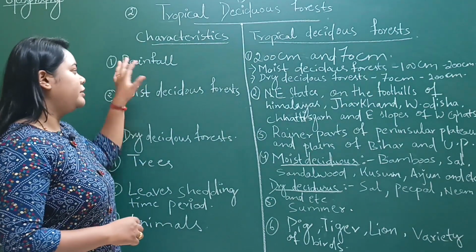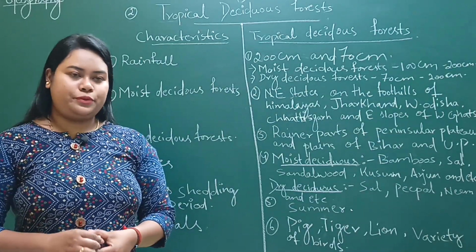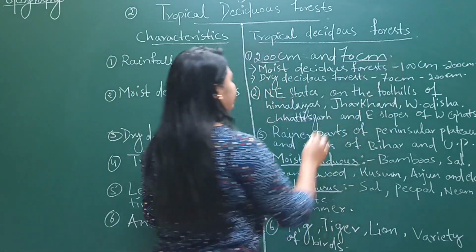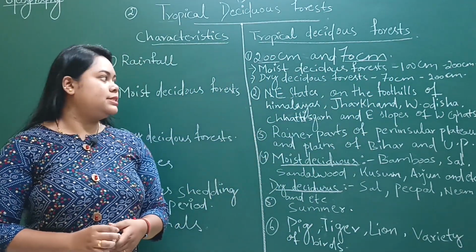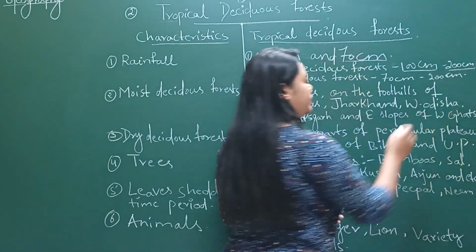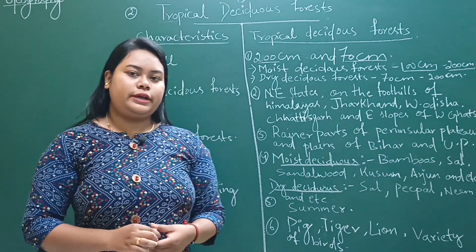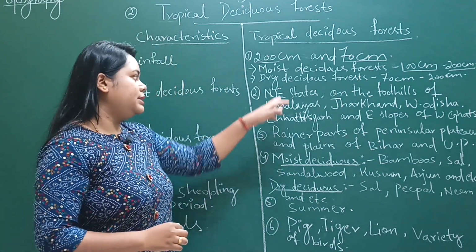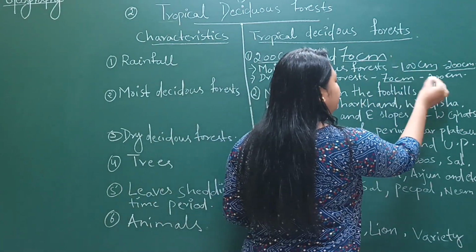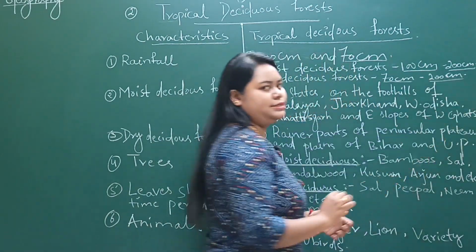Number 1, rainfall: between 200 centimeters and 70 centimeters. In moist deciduous forest, it is between 100 and 200 centimeters because of more water availability. In dry deciduous forest, it is between 70 and 100 centimeters.